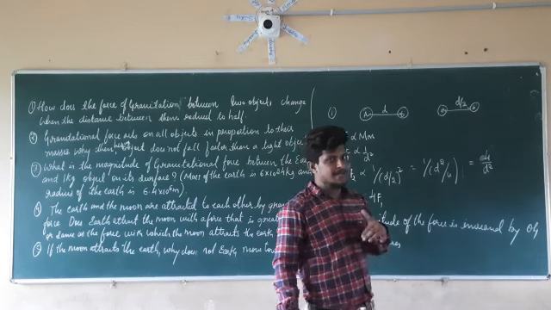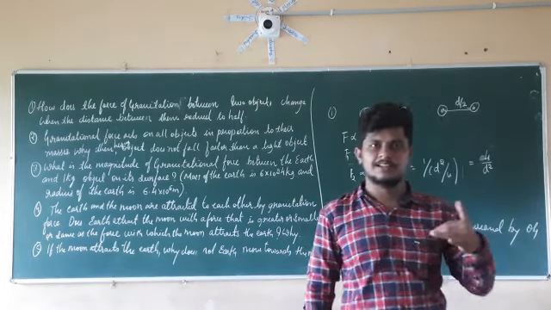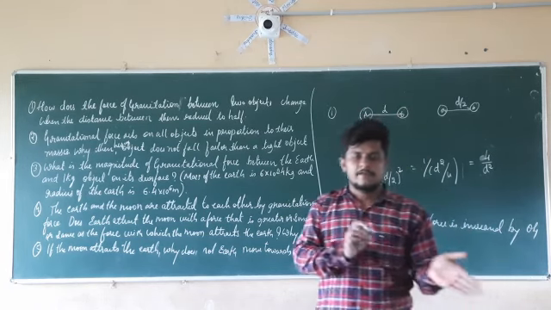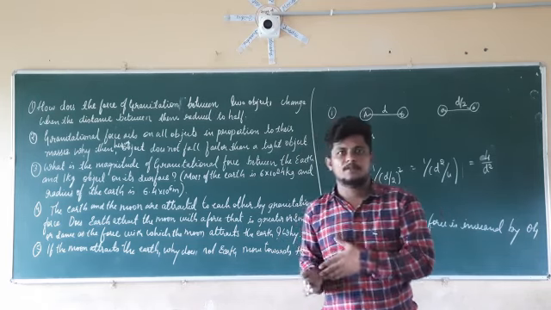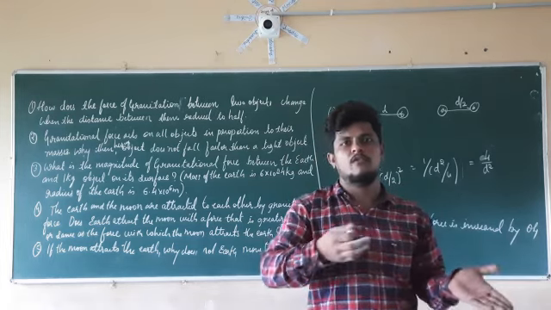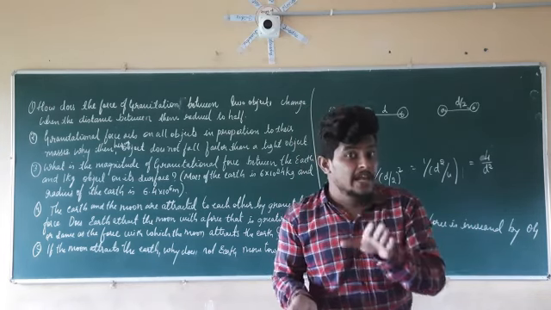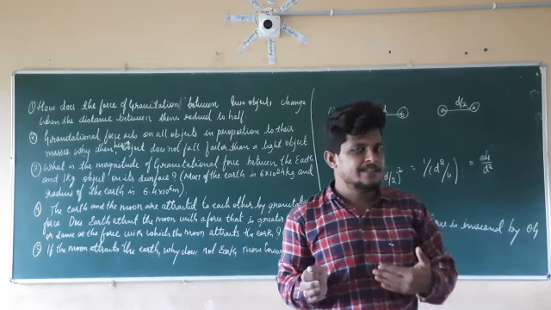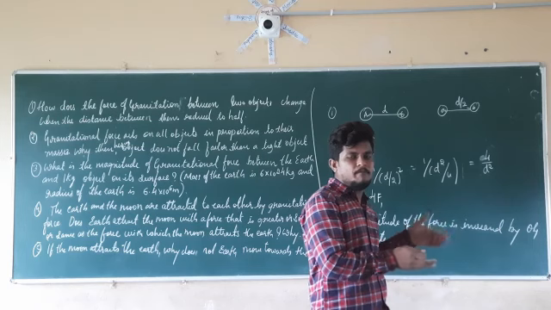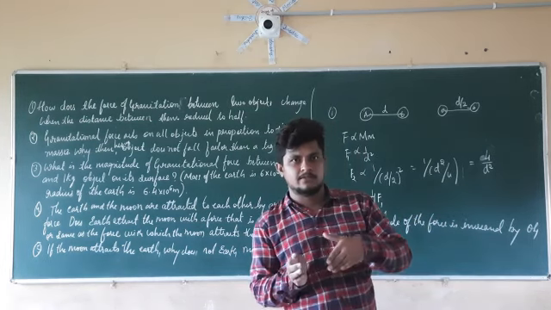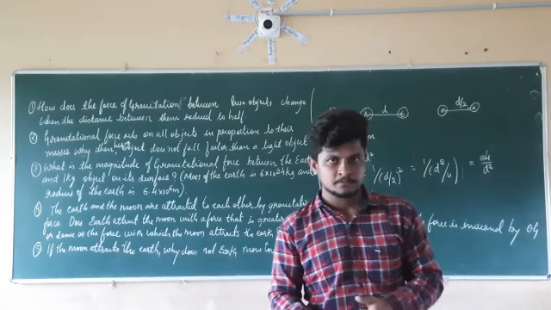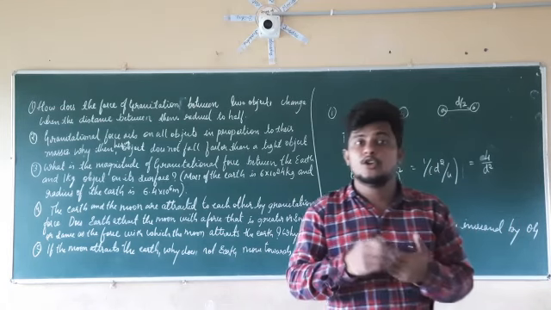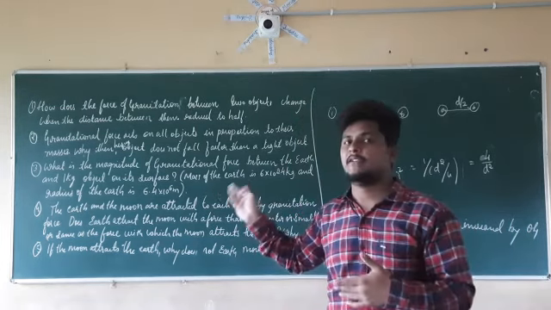If you remember, the acceleration due to gravity is independent of the masses. If it is independent of the masses, then both the objects, that is the heavy object and the light object, are going to fall together, if there is no external factor present, that is, if there is no air resistance. If air resistance is present, it is going to oppose the acceleration of the falling objects. If the object is light, it is going to fall slowly. If the object is heavy, it is going to fall fast. It is due to the air resistance. It is not due to the acceleration due to gravity or gravitational force.